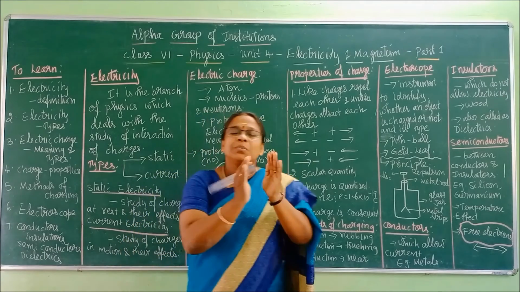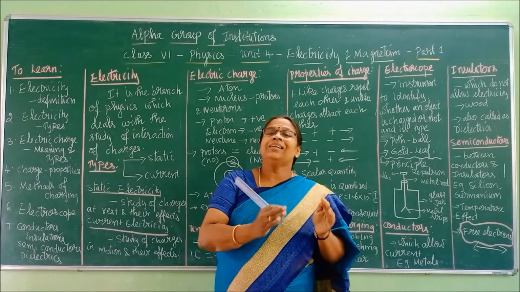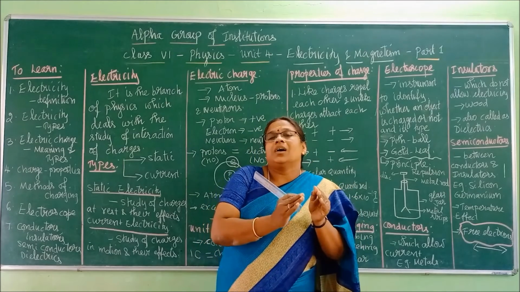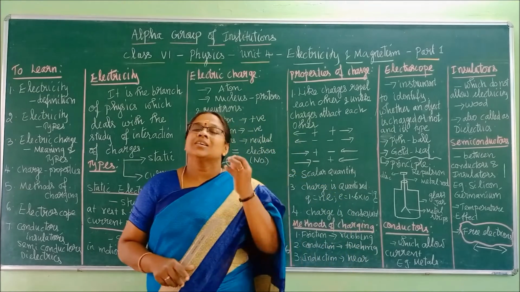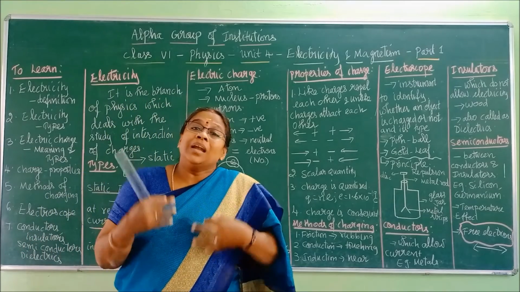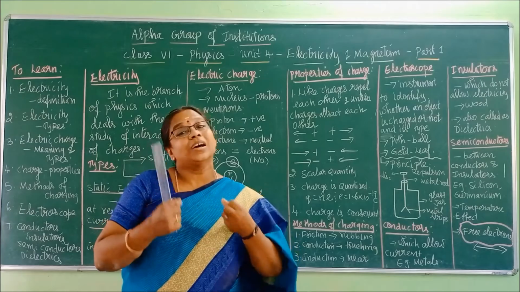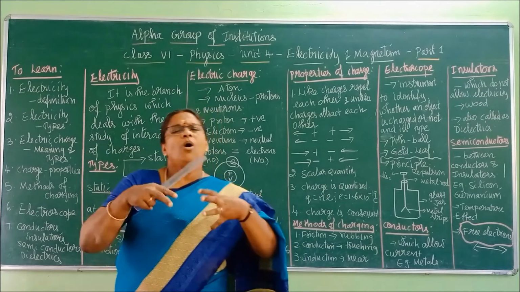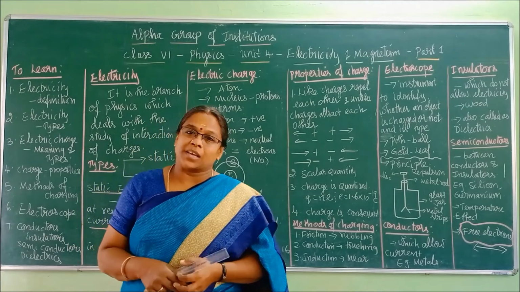That is its particular nature. That specific character of the three substances is called charge. It is the inbuilt nature, inbuilt force, inbuilt energy we can say, of those particular three particles.